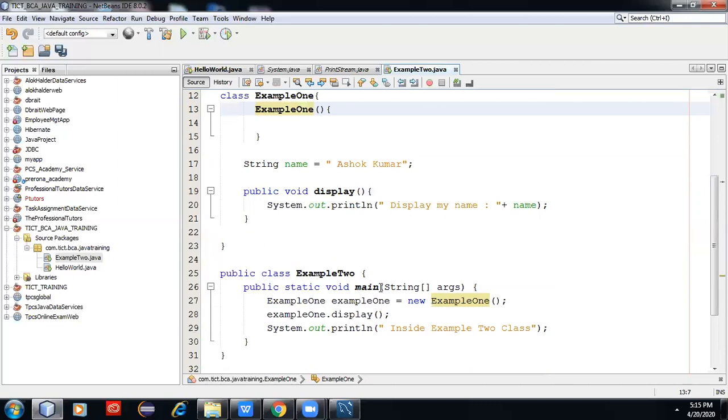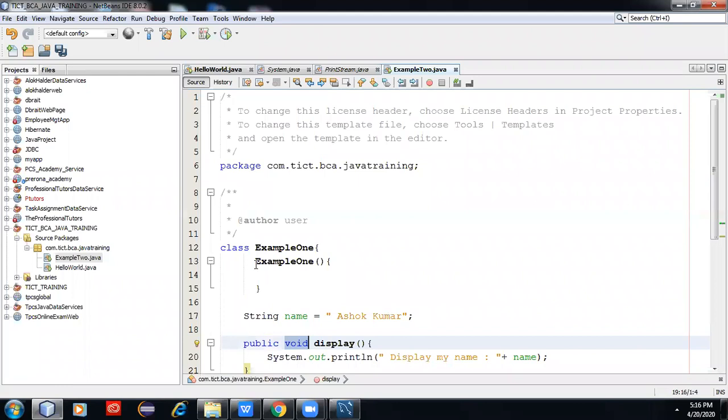And what is the output of the default constructor? Many times I ask this question; I take interviews every week. What does a constructor return? A method has a return. Many times you will face this interview question, or in a college project viva: what is the difference between constructor and method? The method always returns something, but a constructor does not have any return type.